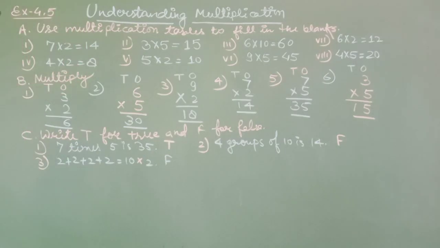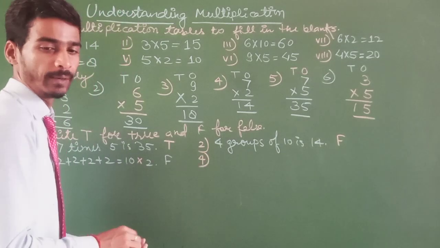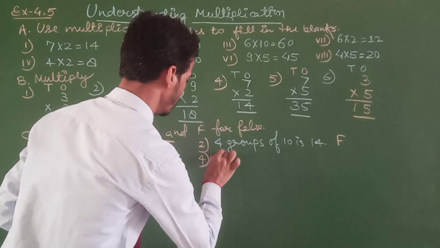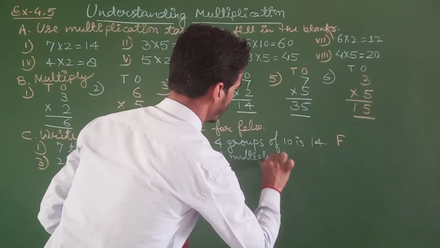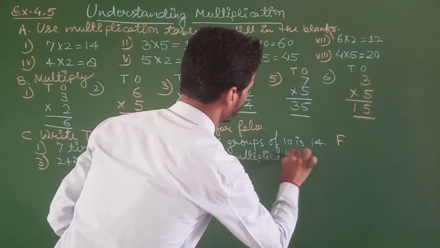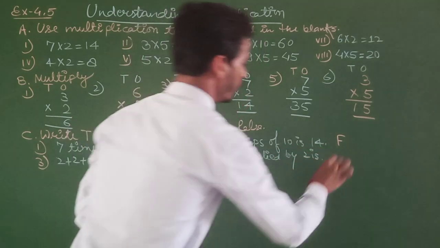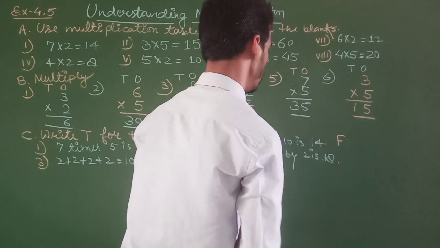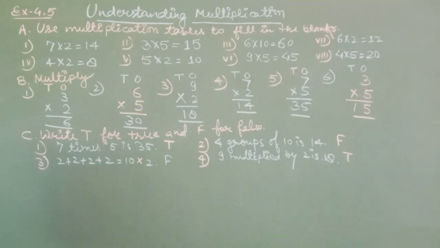Okay. Now come on the next question. That is question number 4. 9 multiplied by 2 is 18. Yes, that is true. Because 9 multiplied by 2, that is 9 twos are 18. That is true.